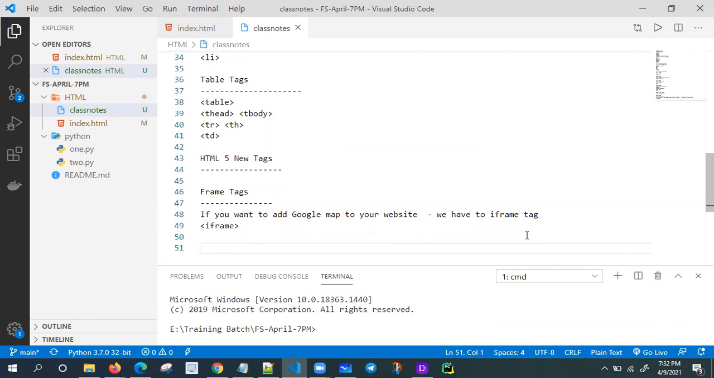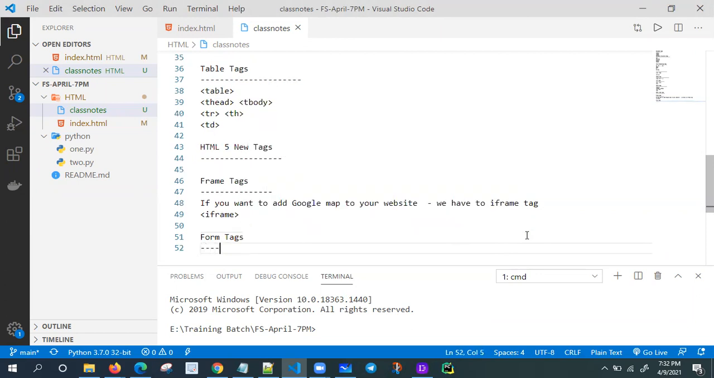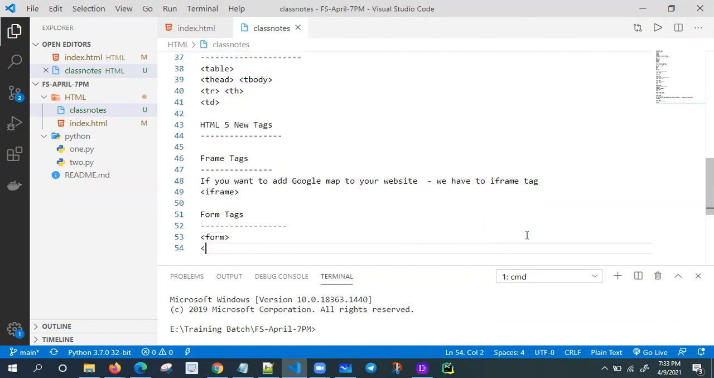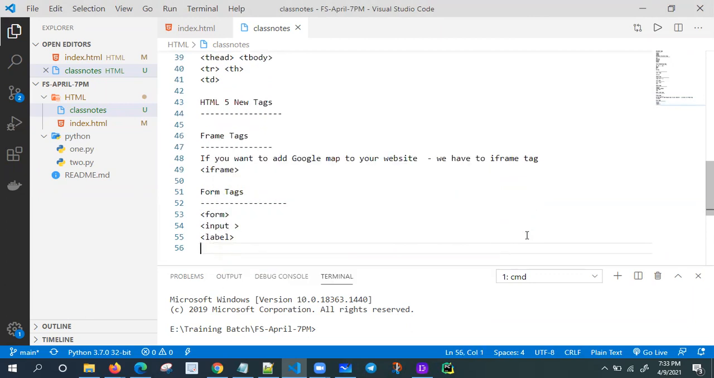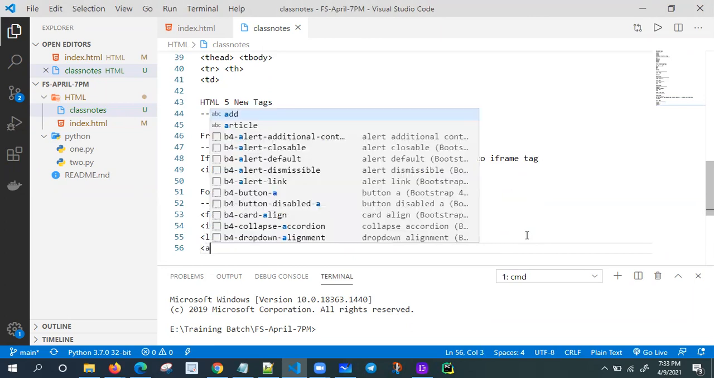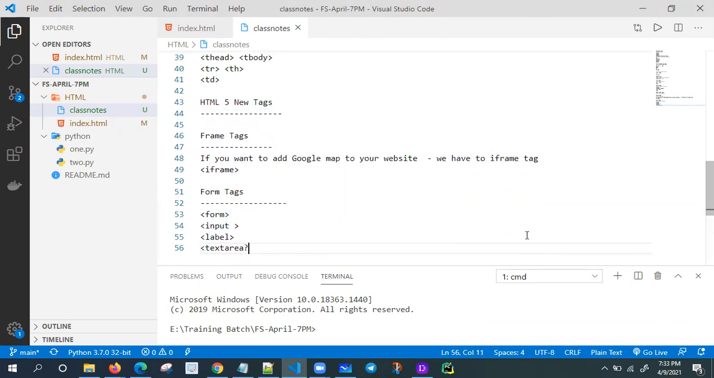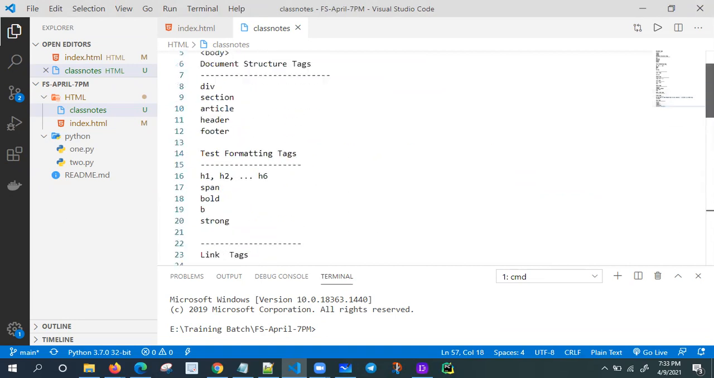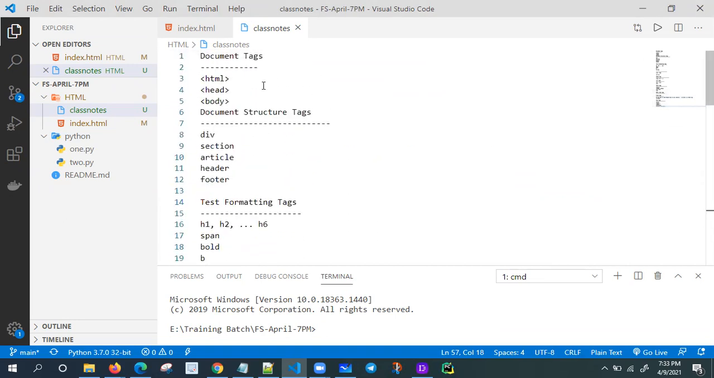Next one, most important, the entire HTML form tags. If you want to create a form, we have to use form tags. Let me go to form, and input, and label, and textarea, and select and option. You want a drop down, right? Select and option. We are going to use this many tags. A lot of tags are there, don't worry, we are just categorizing the tags into different types.